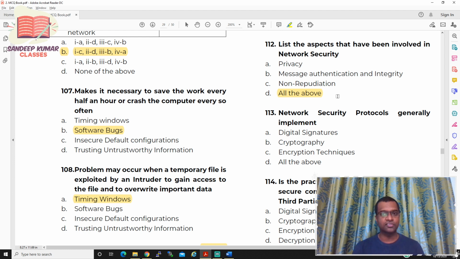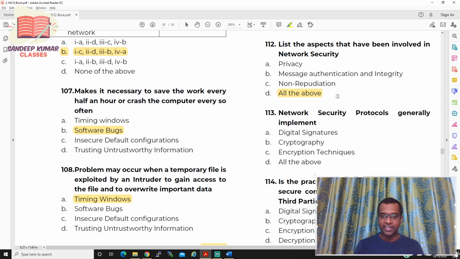So what do you mean by message authentication? Message authentication is nothing but, if the sender is sending something, the receiver should not accept the data immediately. It has to verify whether that particular sender is an authenticated one. Then only it should accept that particular message. So identifying the sender is called message authentication.